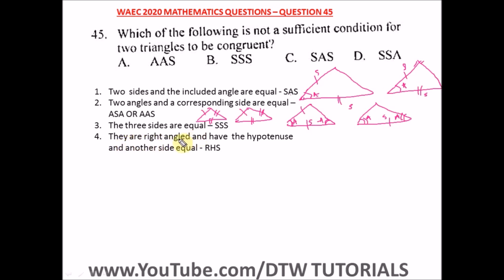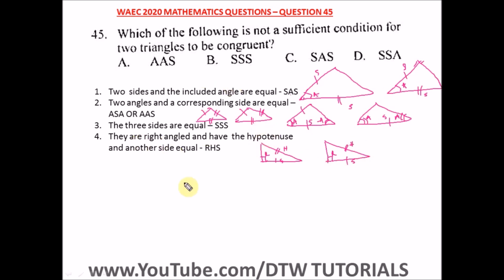Now the fourth property is they are right angled and have the hypotenuse and another side equal. So they are right angled, that's they have a 90-degree angle, and have their hypotenuse equal, and the other side equal. So the other side can be this. So this is the right angle, hypotenuse, and a side. R, H, and a side.